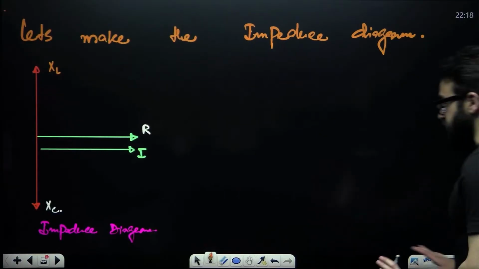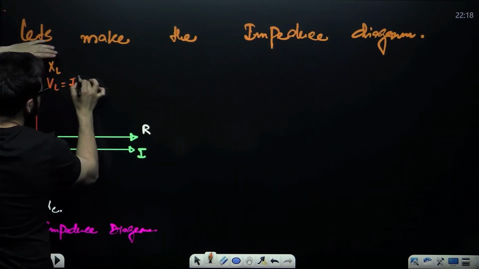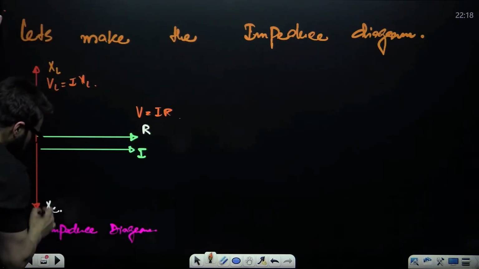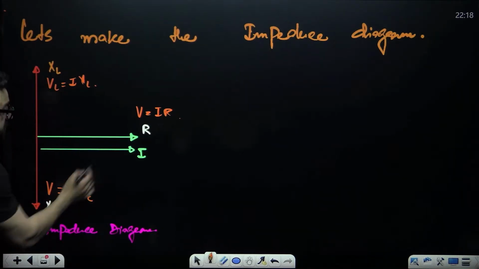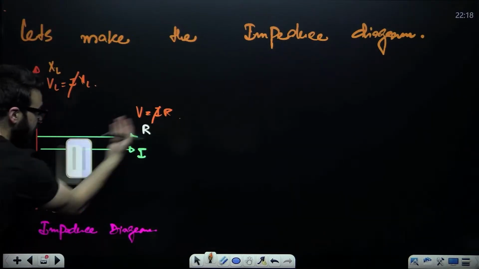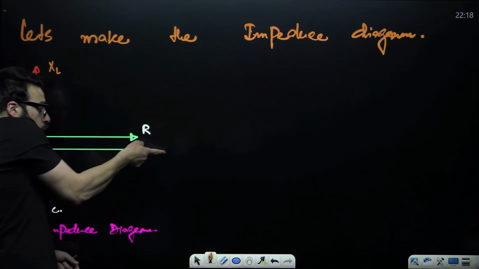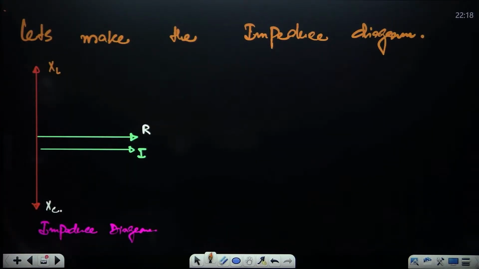Now, my dear friends, how do you write it? We say VL is equal to I into XL. V is equal to I into R. V is equal to I into XC. Now this I, you neglect, you write XL, R and XC. So basically in the impedance diagram, we show only resistances. This is resistor, resistance.